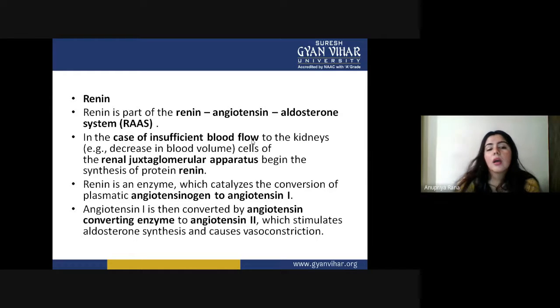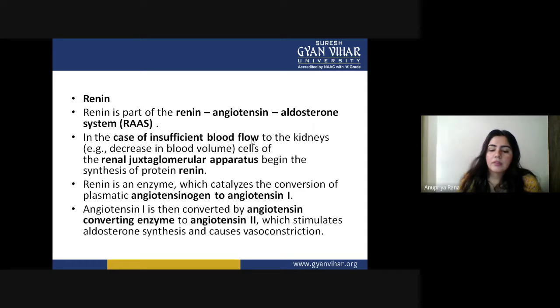In the case of insufficient blood flow to the kidney, like a decrease in blood volume, cells of the renal juxtaglomerular apparatus start working. So when the kidney faces reduced blood flow, these specific cells, called the juxtaglomerular apparatus, begin the synthesis of the protein renin.